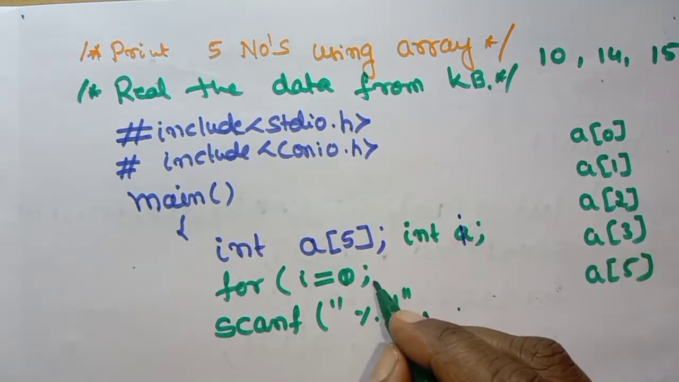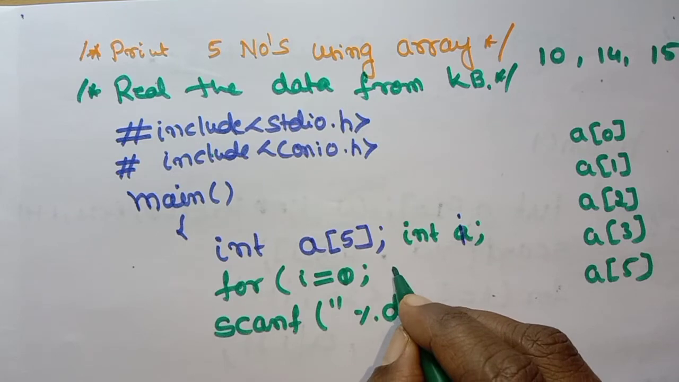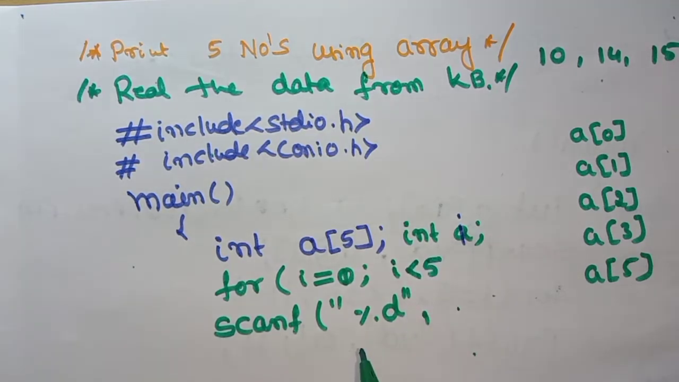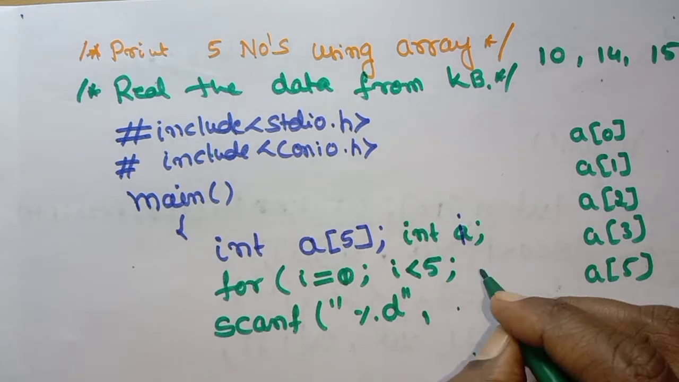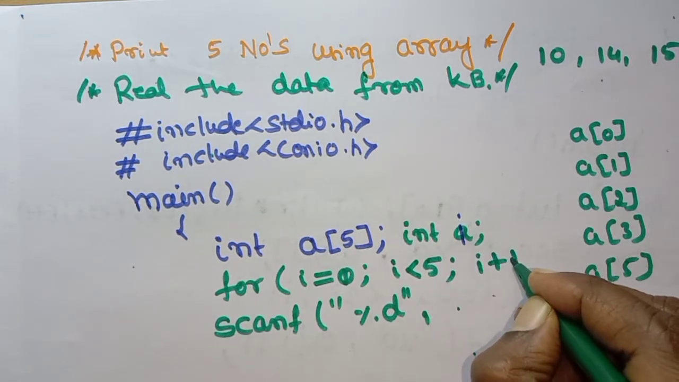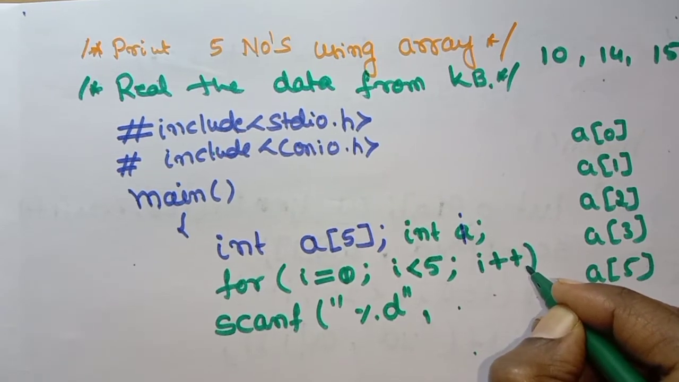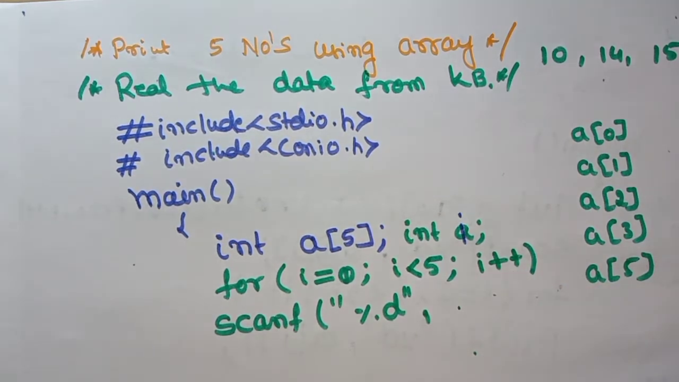Next, what do you have to do? First is initialization. Next is the test condition. What should be the test condition? I is less than 5. How many values do we have to read? 5. So that is why I will take it as 5. And next, after reading the first value, it should increase. So that is why I will take I plus plus. I plus plus is your increment operator. You have studied this in the increment operator.